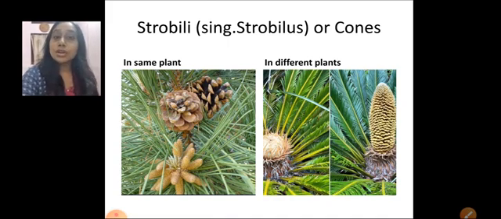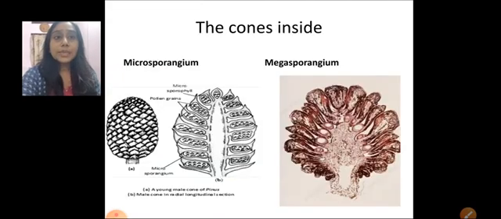Now these cones or strobili are male and female cones. The male and female cones may be present in the same plant, in the case of Pinus for example, or may be found in different plants. One plant is a male plant bearing the male cone, and another plant is a female plant bearing the female cone.